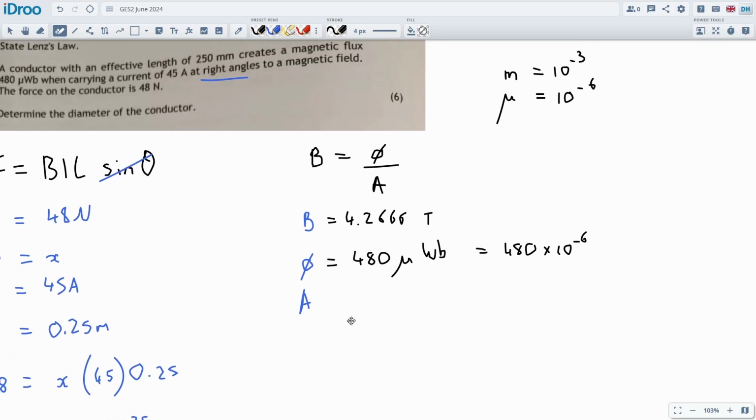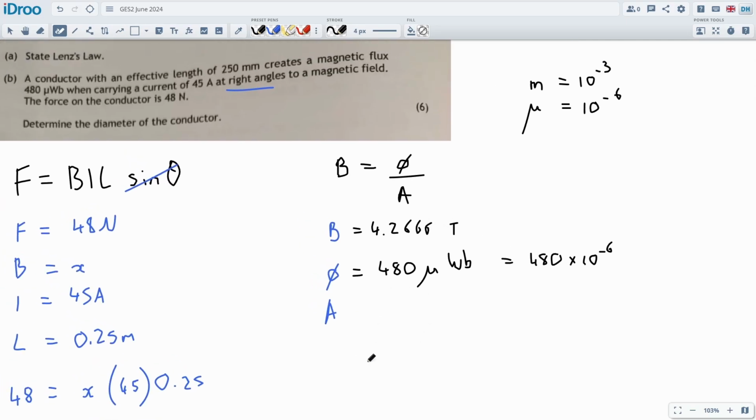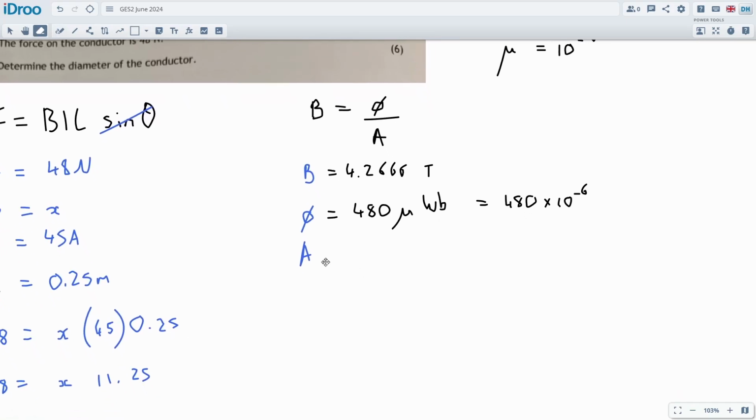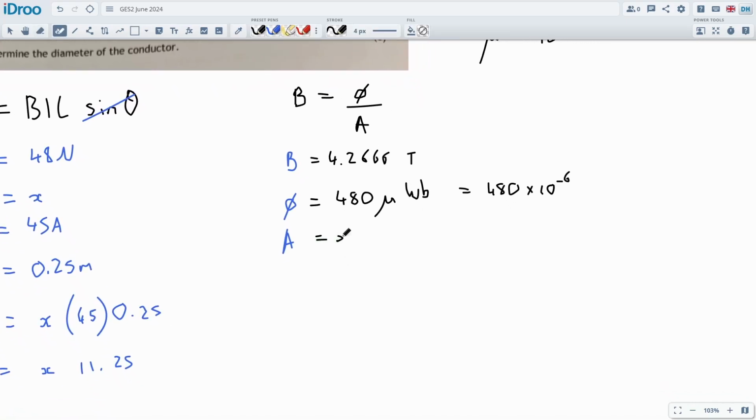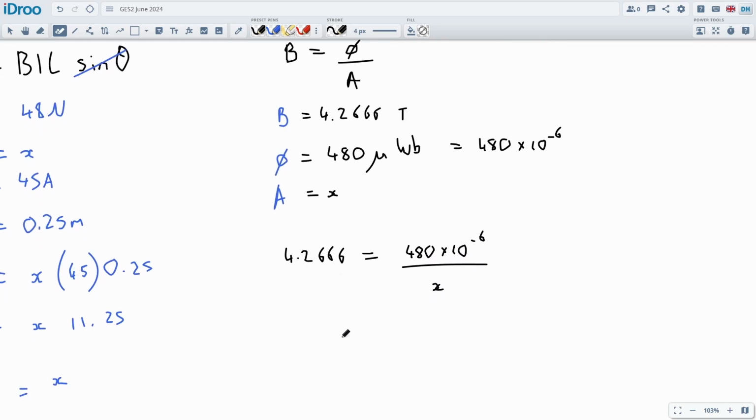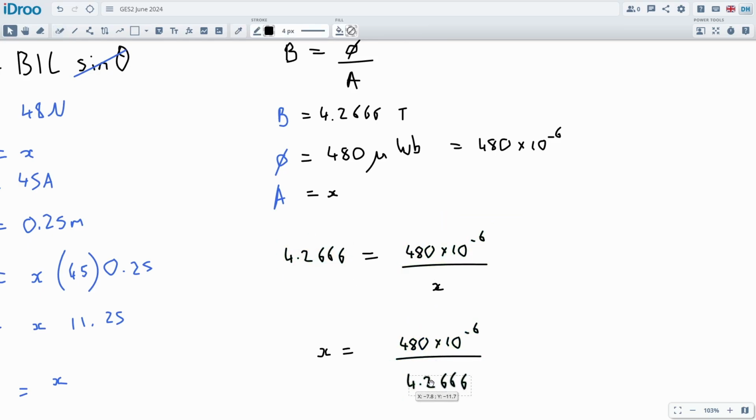I'm assuming we're working with a coil, so it's a circle, so we're using pi r squared for that one. But let's plug the values into our calculation, and let's just call this x or something. So we're going to have 4.2666 is equal to the 480 times by 10 to the negative 6 divided by x. Okay, and we're going to flip these guys over. There's no calculation to be done except to swap these across like this.